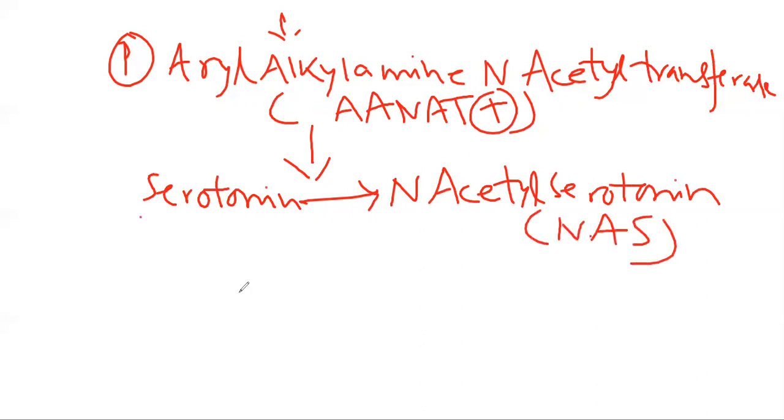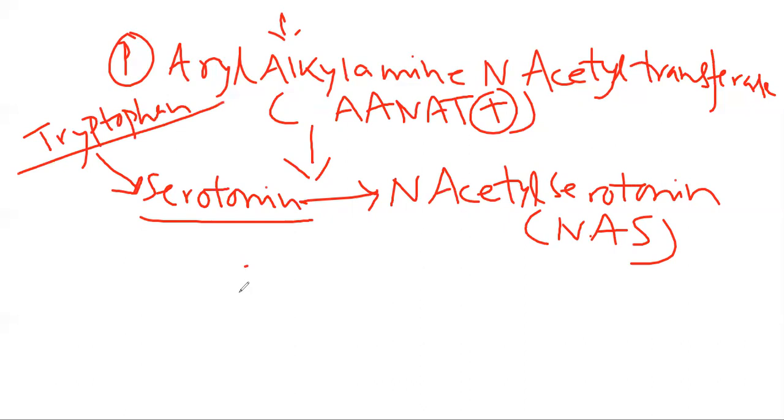Now, where will this serotonin come from? Its precursor is tryptophan. You just have to remember this. Tryptophan is the precursor of serotonin. After formation of N-acetyl serotonin, it will be converted into melatonin, which is the key regulatory step.